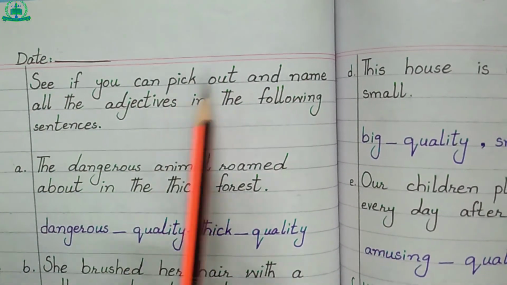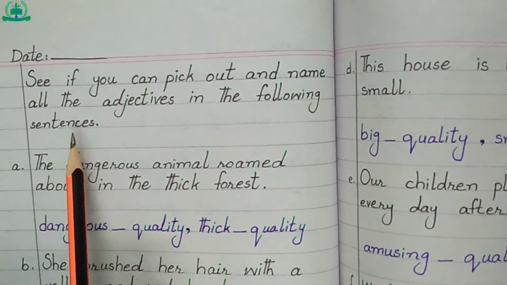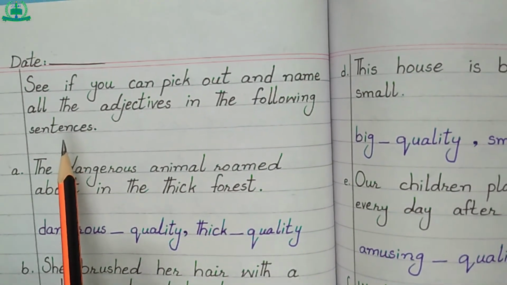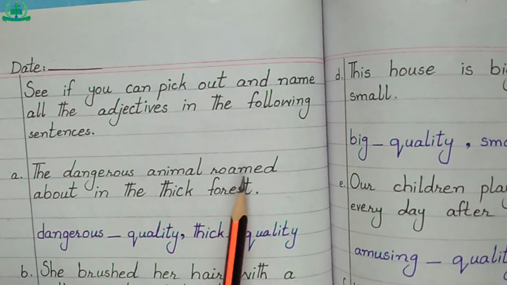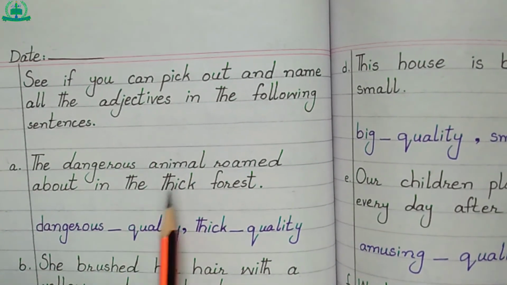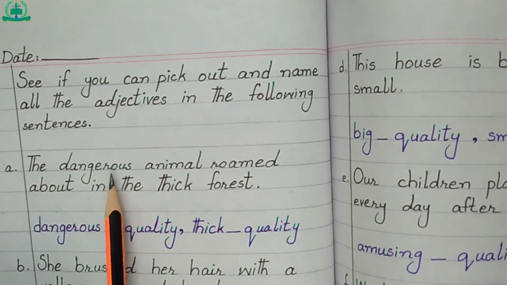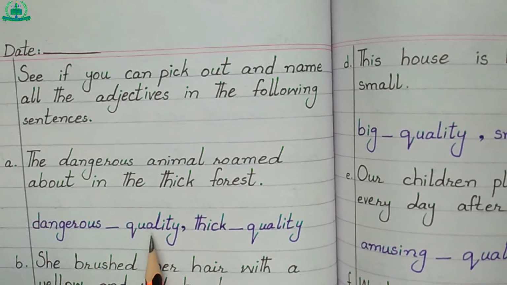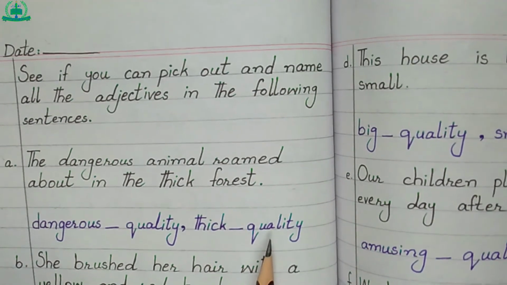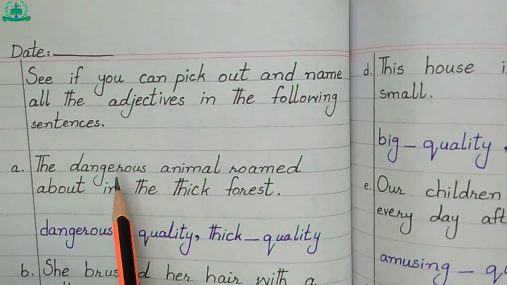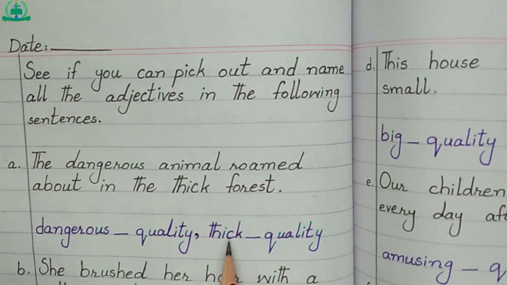See if you can pick out and name all the adjectives in the following sentences. What is an adjective? An adjective is a word which tells the quality or quantity of a noun. The dangerous animal roamed about in the thick forest. Dangerous is an adjective because it is a quality of the animal. Dangerous, quality. Thick is a quality of the forest. Thick, quality.